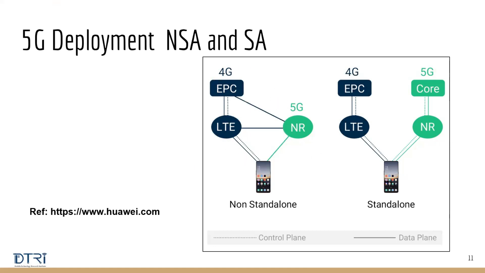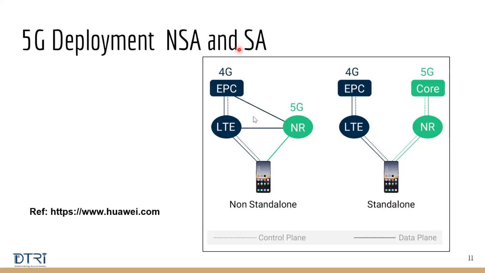Just one question. Is it only in India that we have deployed non-standalone, or all over the world? In that penetration rate chart that you have shown, is it only non-standalone, or have some countries moved to standalone? Okay, they all started with non-standalone, like Korea and US, but now in certain regions they have standalone networks.